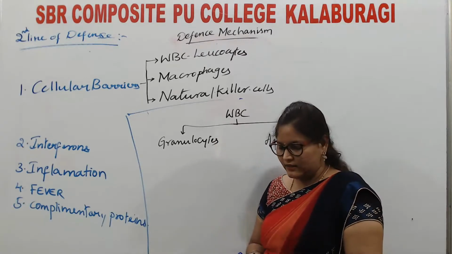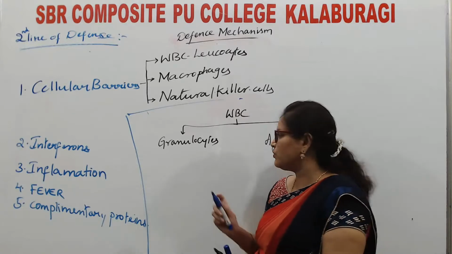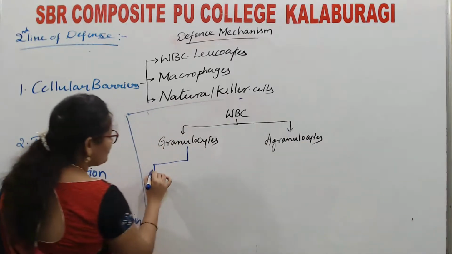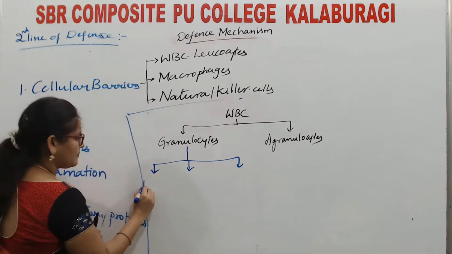Granulocytes, based on the staining technique, are classified into what? Neutrophils, eosinophils, and basophils.